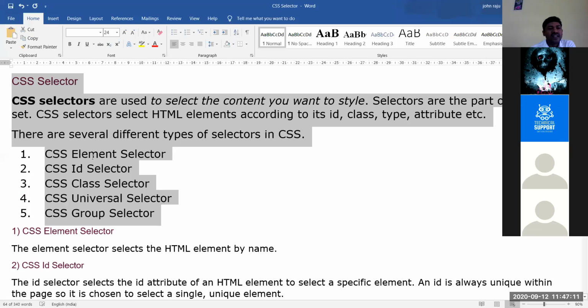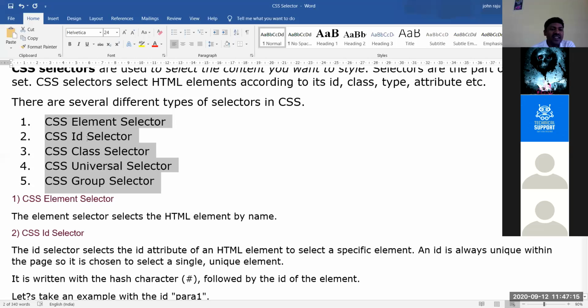At present, we'll see 5: CSS element selector, CSS ID selector, CSS class selector, CSS universal selector, CSS group selector. First we have to see the element selector. What do you mean by element? Can anybody answer?